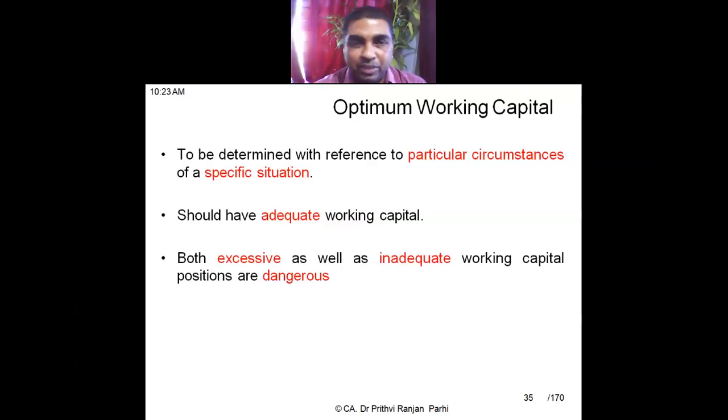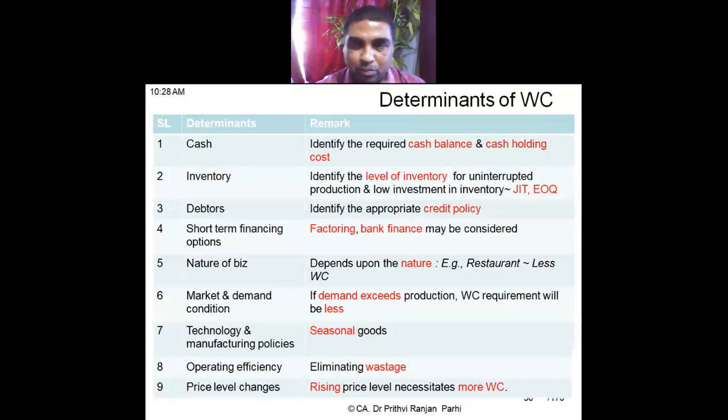Every firm is expected to maintain adequate working capital. Excessive as well as inadequate working capital is dangerous. More working capital is dangerous, less working capital is also dangerous. More working capital is dangerous in the sense that it affects the return.